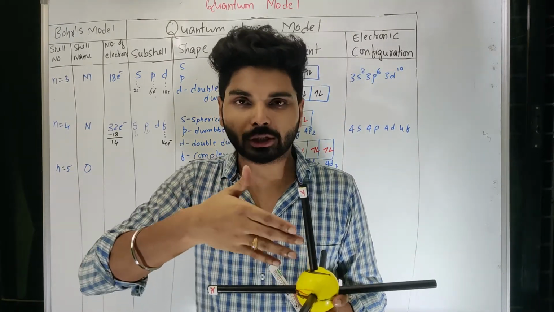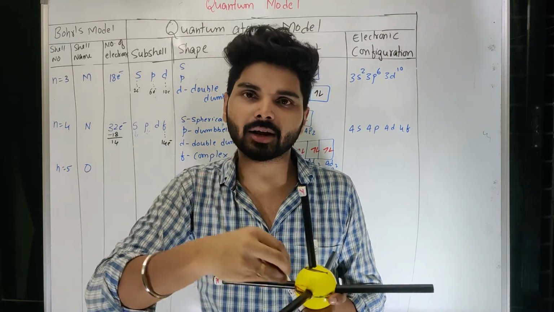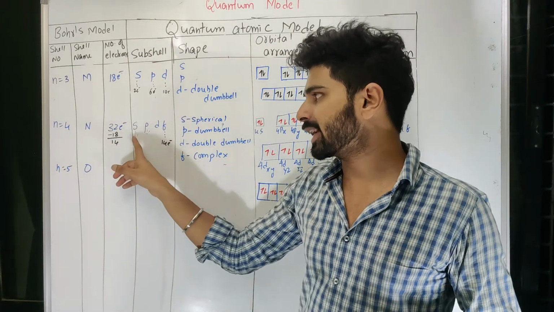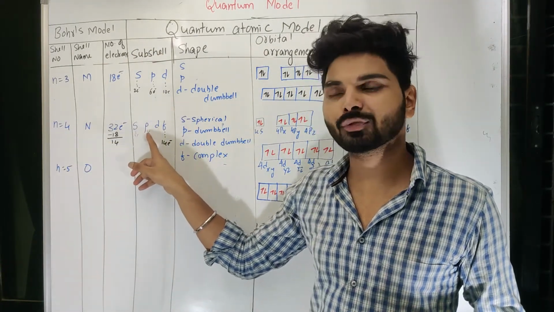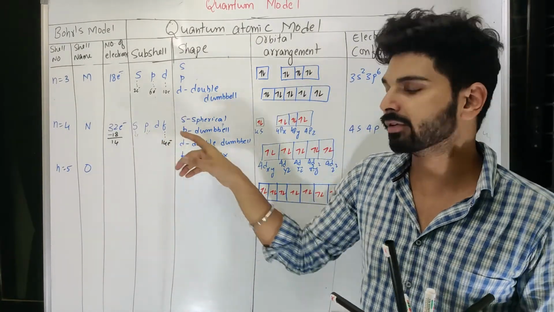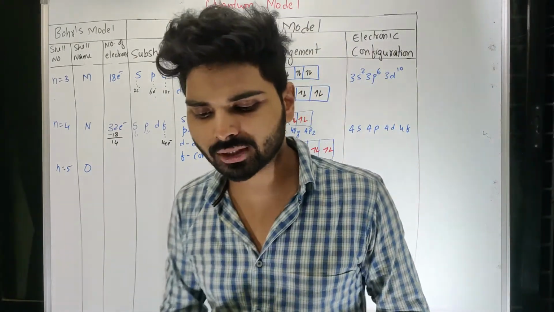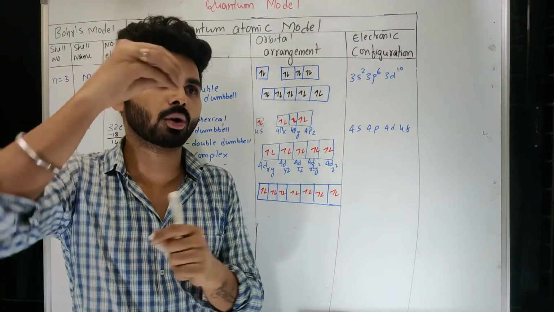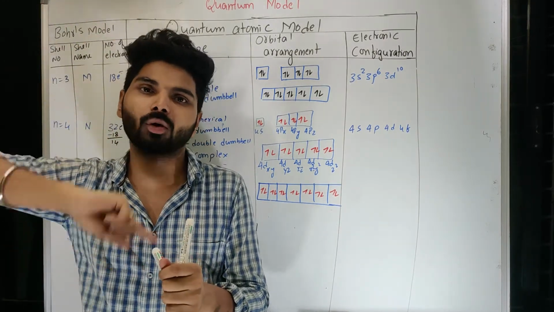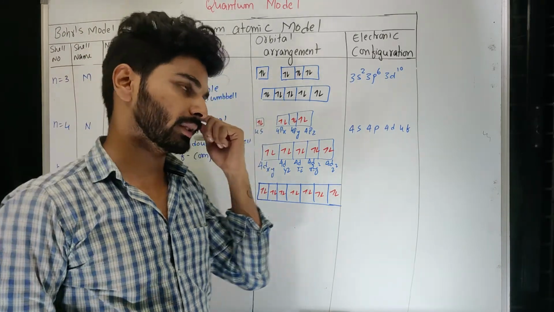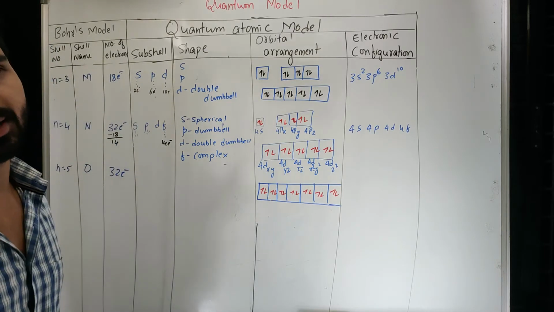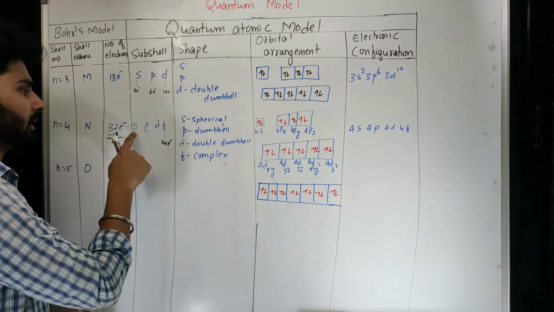Here also, even after using axes, planes and all these areas, nothing is left to accommodate extra electrons. In a spherical manner we filled electrons, in dumbbell manner along axes we filled electrons, in planes also we filled electrons, and the remaining part got filled with F. So there is no other place left inside the atom, or in terms of angle, no angle left so that you can make one extra electron revolve around the nucleus. That is why the quantum mechanical model says that a maximum of 32 electrons can be filled inside the atom at that particular distance by using different subshells.